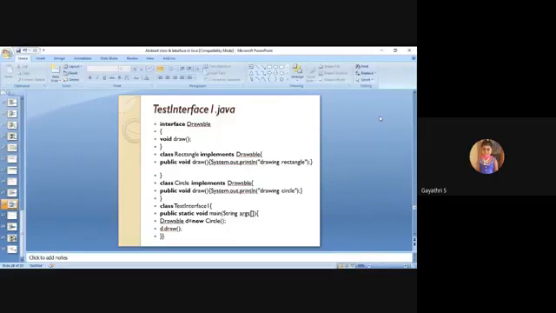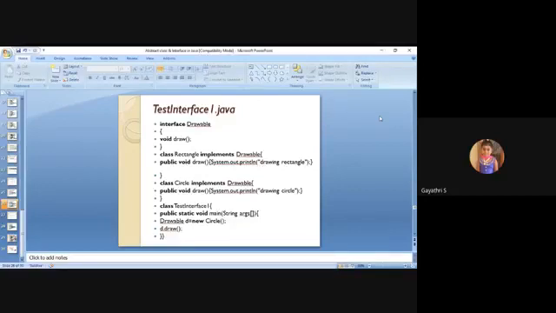The Rectangle class implements Drawable. As Rectangle implements Drawable, it should give the implementation detail of draw. So public void draw, a simple print statement, drawing rectangle. Next, coming to the Circle class. Class Circle implements Drawable, which is the interface. That is why we are using the keyword implements. As Circle implements Drawable, Circle gives the implementation detail of the abstract method draw. So public void draw, a simple print statement, drawing circle.